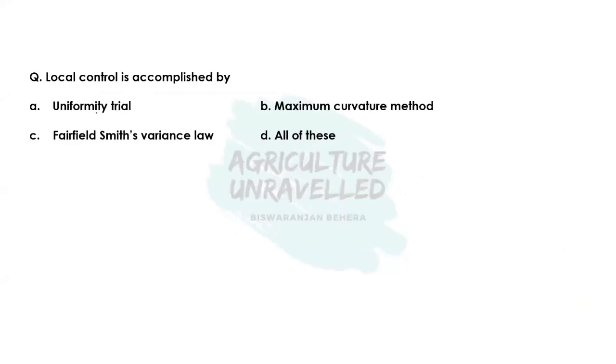Then coming to the next question: local control is generally accomplished by uniformity trial, maximum curvature method, Fairfield-Smith variance law, or all of these? So the correct answer to this question is uniformity trial. Uniformity trial is generally done to know the fertility gradient of a field and to prepare the fertility contour map of a field.